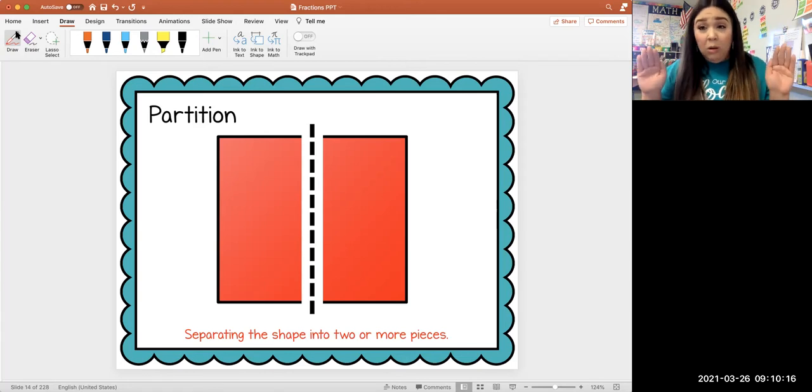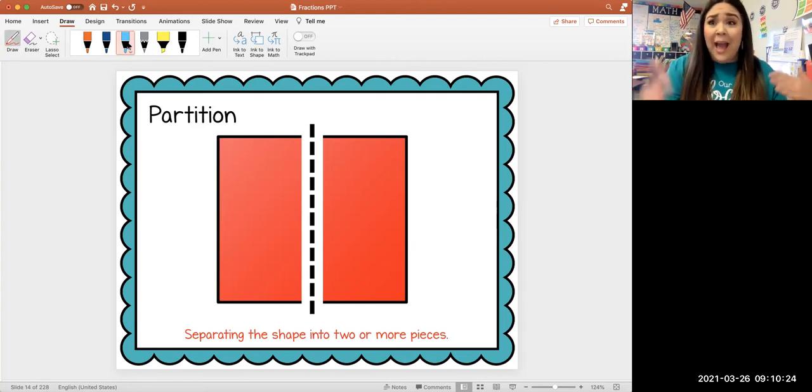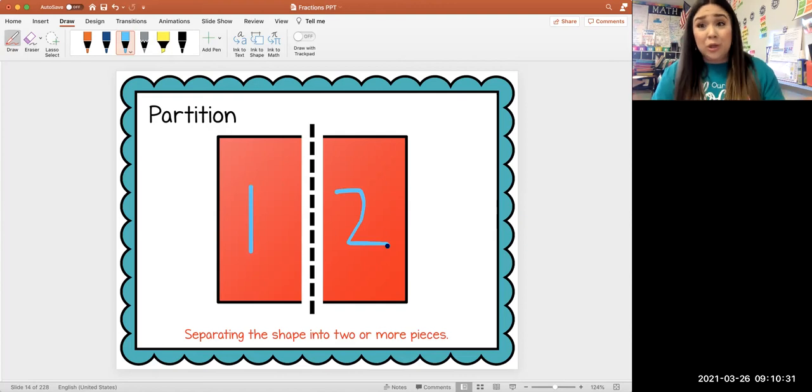Now, just by looking at my square and the way that I partitioned it, would those pieces represent equal or unequal? They would represent equal, okay? Let's say I had a peanut butter jelly sandwich and my friend got piece number 1 and I got piece number 2, I would be A-okay because those are equal. So the way that we partitioned it is fair. It is equal.